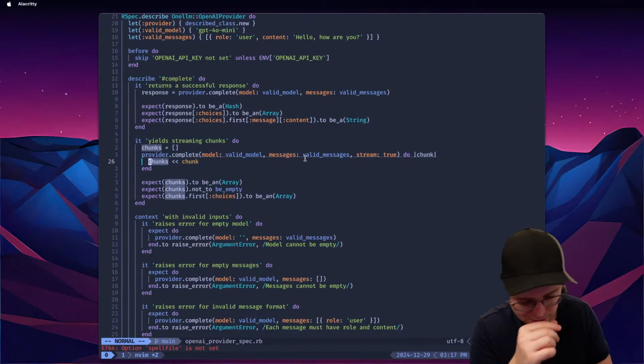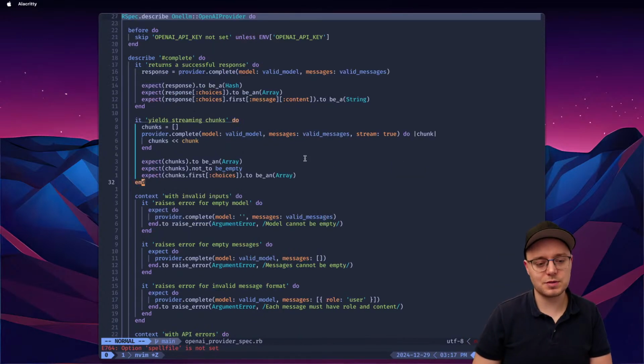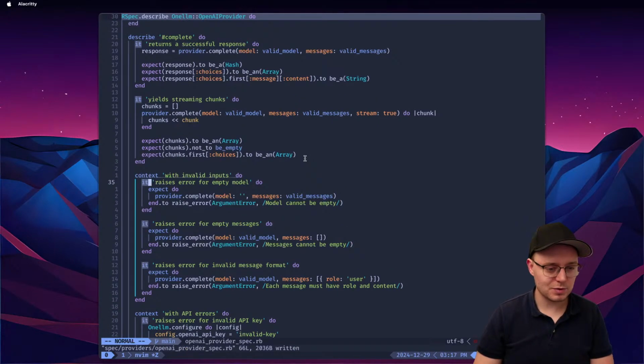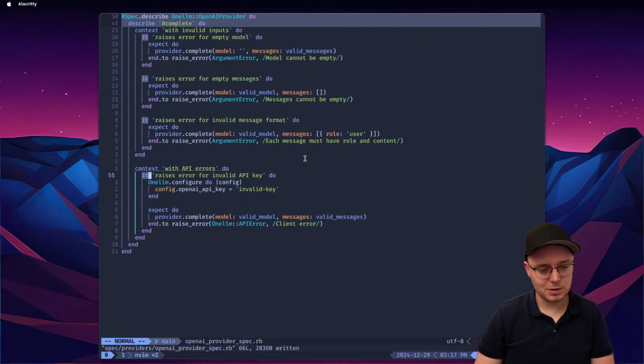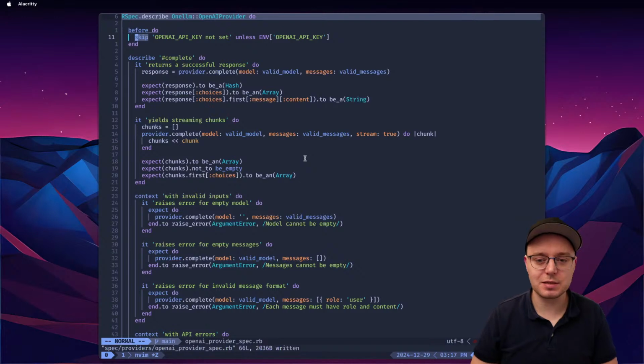Lint server. Yield streaming chunks. Okay, stream through. This is just better. You don't need context for that. With invalid inputs. Okay, do I actually want that message cannot be empty? Valid messages, message role user. Each message must have a role and content. Oh, that's a good addition. With API errors, invalid key, and that was a client error. Yeah, that's actually an okay test, a very basic test.